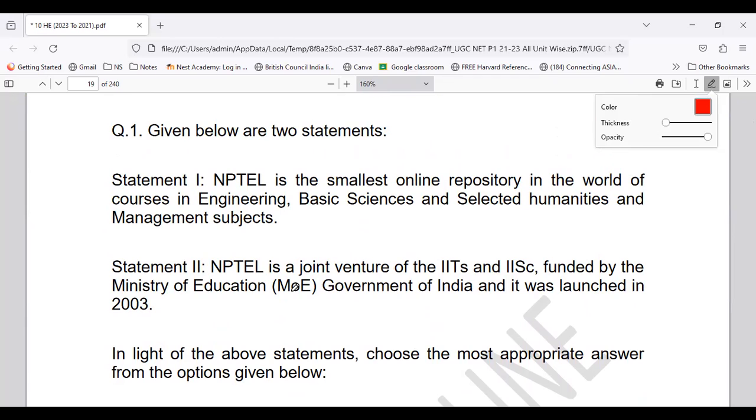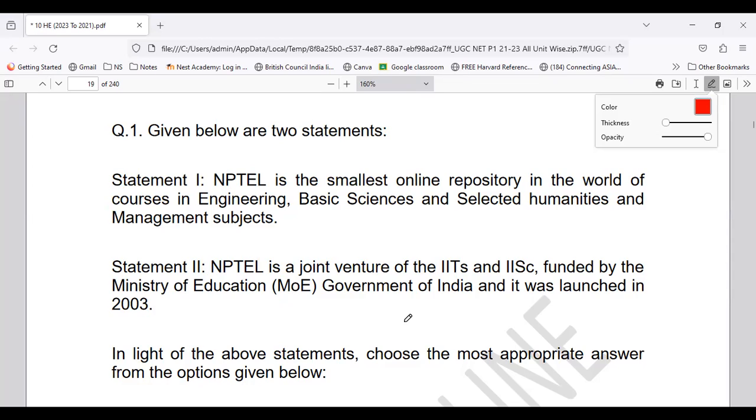So whether the online repository in the world is having the following domains, or whether it is a joint venture which is funded and launched in the year. You have to tell whether the statements are true or false. So from the given statements, which statement stands to be correct, which statement stands to be false.